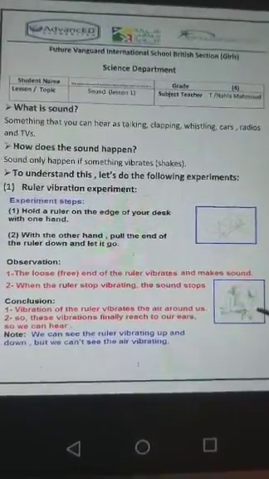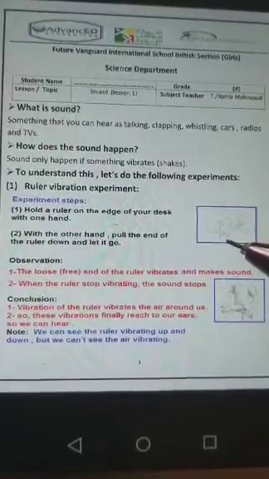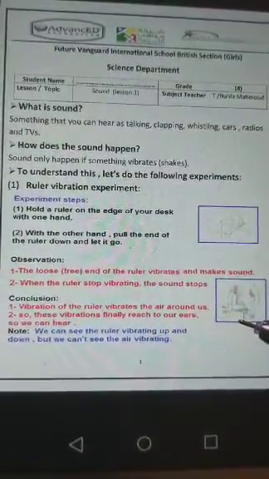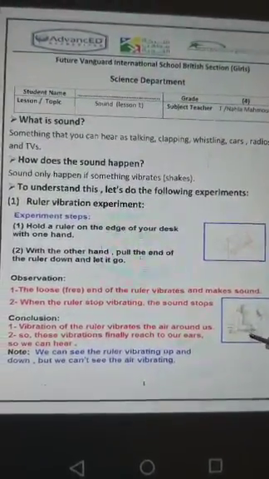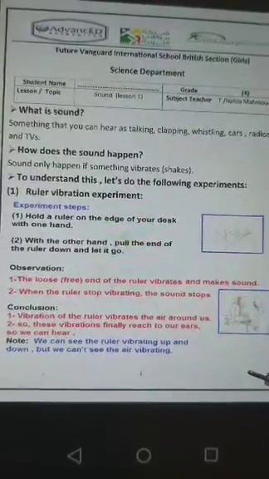Again, when you let the free end of the ruler move up and down, it starts to vibrate. If it vibrates, it will vibrate the air around it.